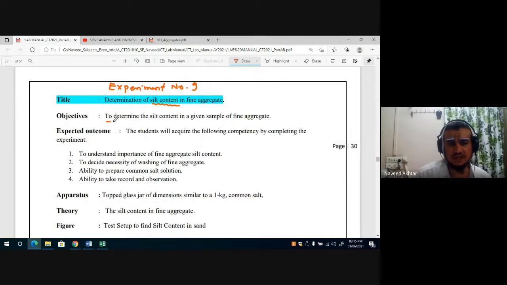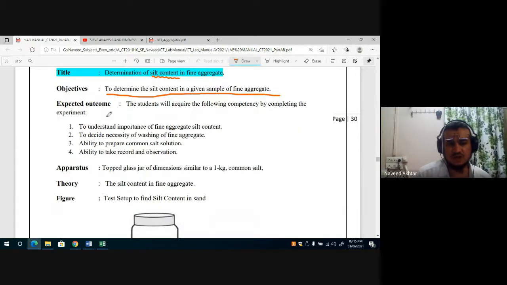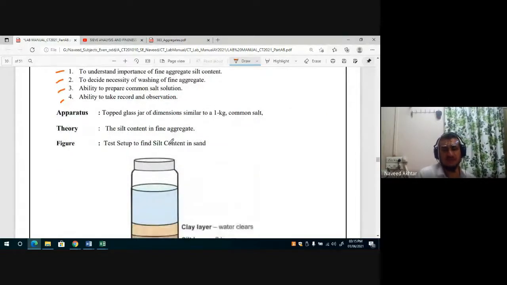To determine the silt content of a given sample of fine aggregate, you will have the following outcomes at the end of this practical. You will understand the importance of fine aggregate silt content to decide the necessity of washing of fine aggregate, the ability to prepare common salt solution, and the ability to take records and observations. So these outcomes you can take from this experiment.